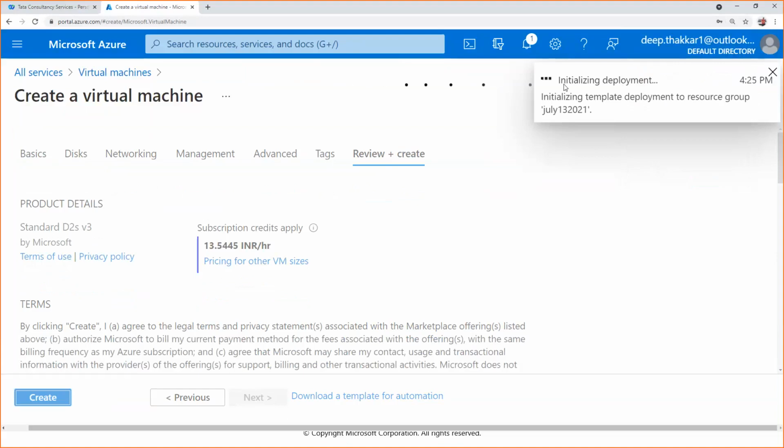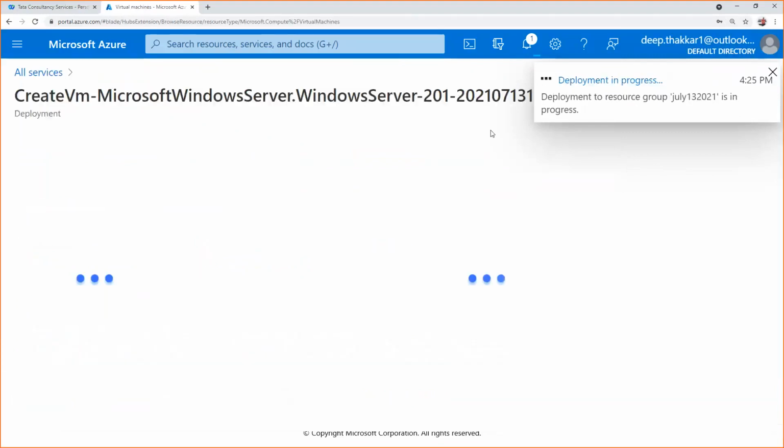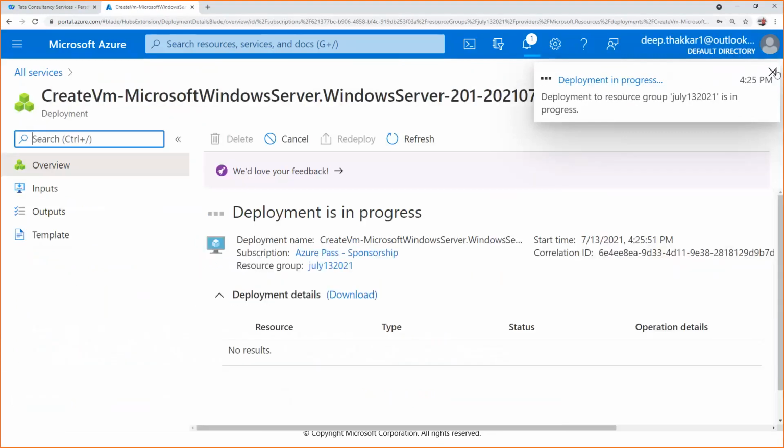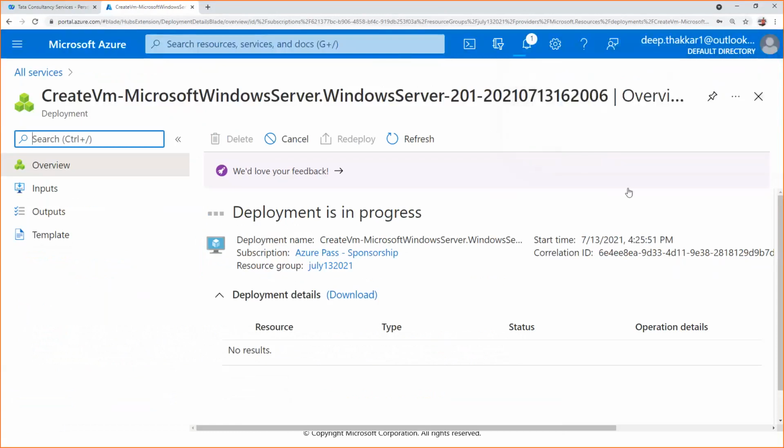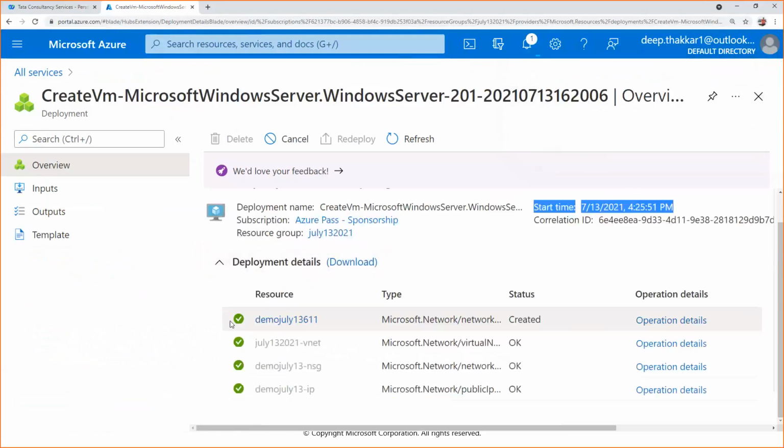Some processing is going on to create the virtual machine. See here, the name got populated as the resource group, July 13, 2021. And now all the resources will be populated here.